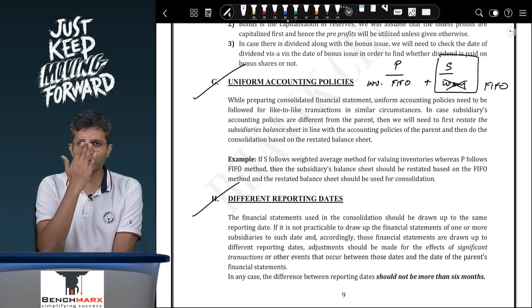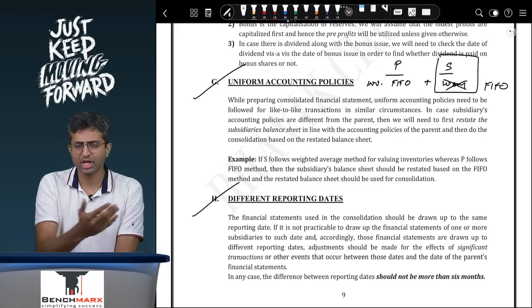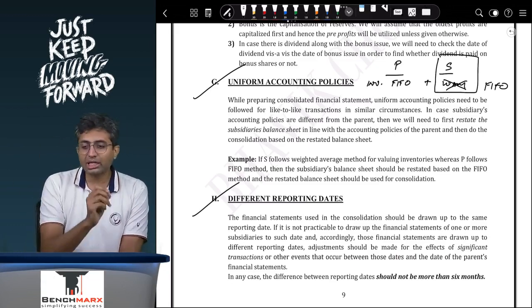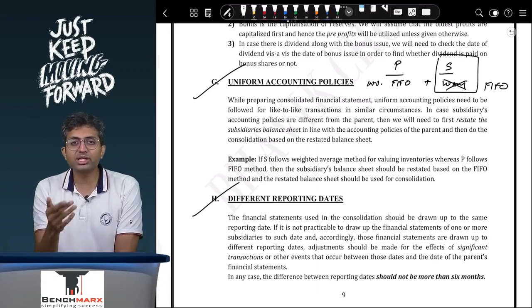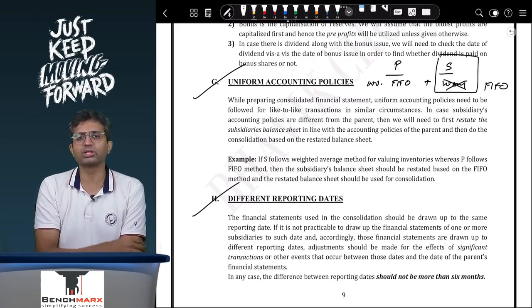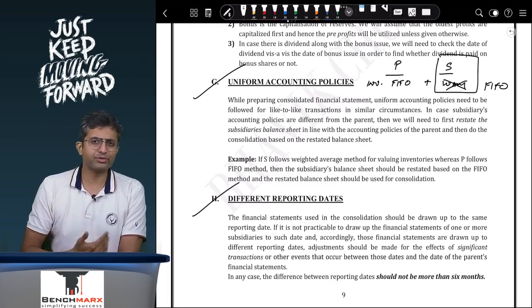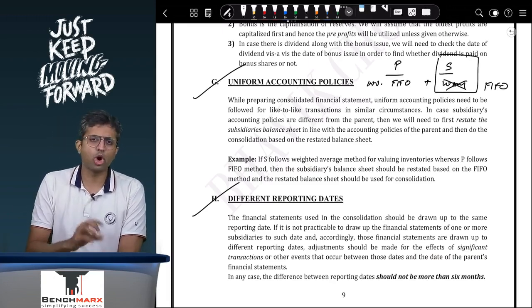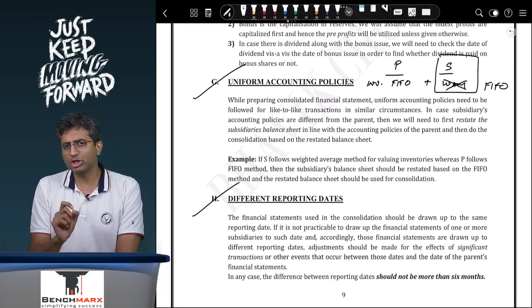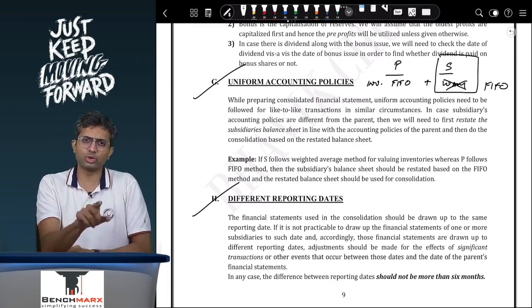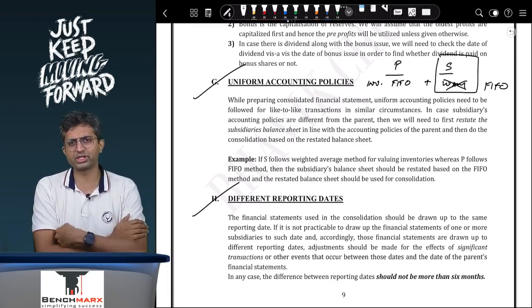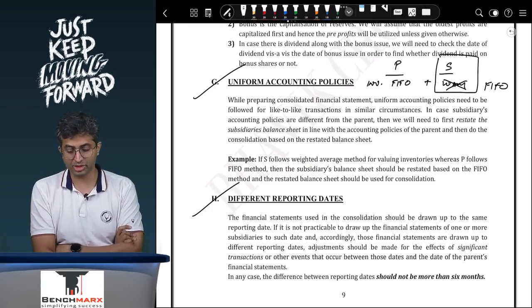On an Excel sheet, or in your exams, you will sit and convert the subsidiary's balance sheet as per the parent's financial statement. So you will change the inventory. If you change it from FIFO to weighted average or weighted average to FIFO, as the case may be, your inventory balance will change. Accordingly, your COGS will also change, and hence your profits or retained earnings will also change.